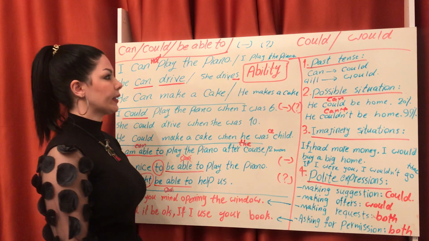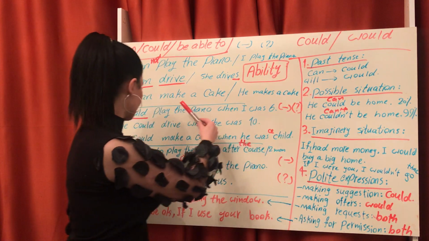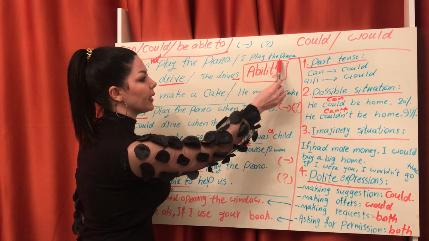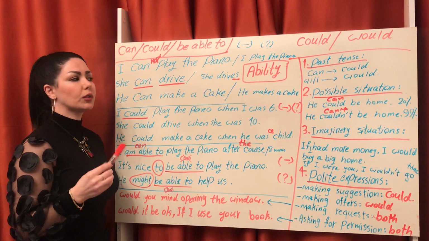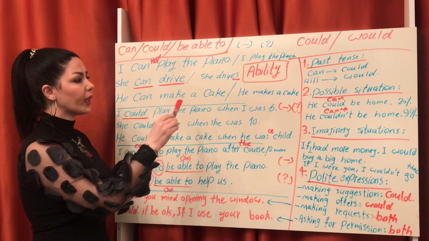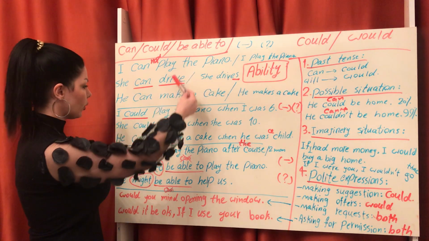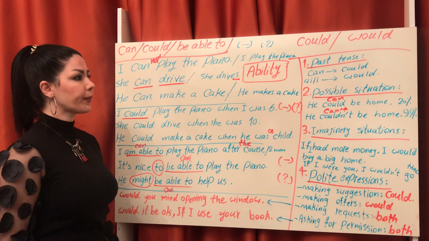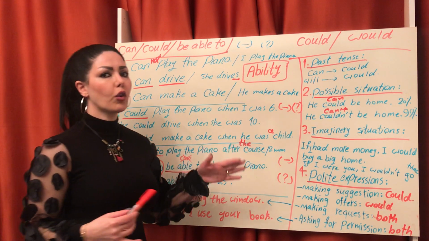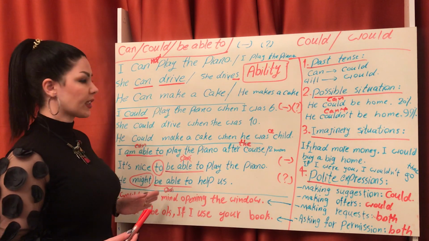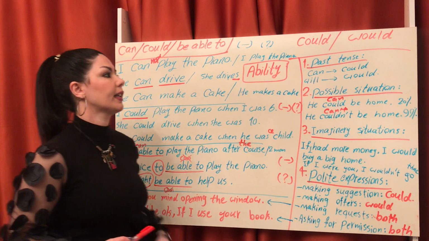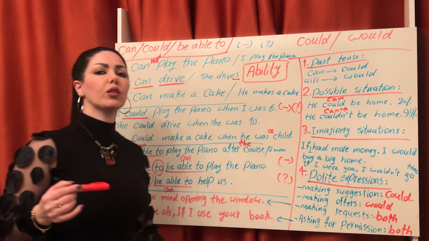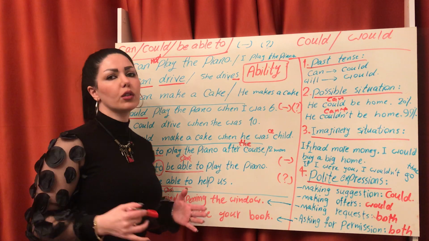Now look at here. In this situation, all of them are just about ability. We want to speak about ability. When we speak about ability, we use these sentences. Okay? We can use could for other situations, not just about ability. Now I want to tell you, could or would: when can we use could, and when can we use would?